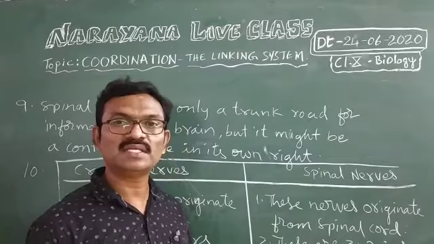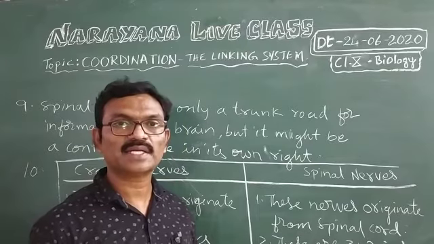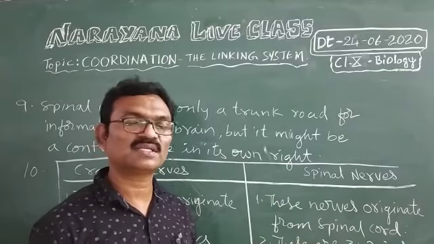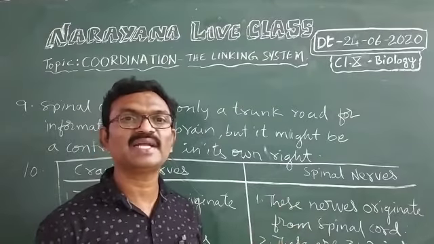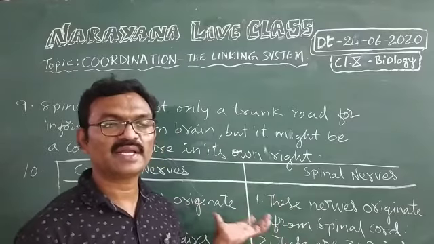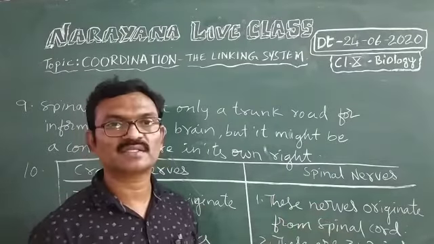But spinal nerves, okay, all are mixed nerves. That means sensory and motor nerves are packed together, bundled together. Okay, these are the differences between cranial nerves and spinal nerves.